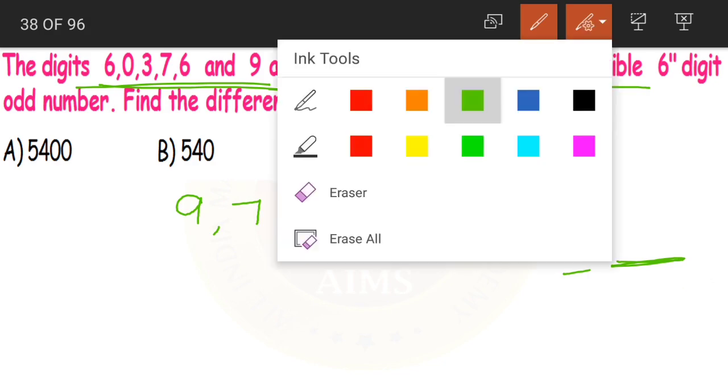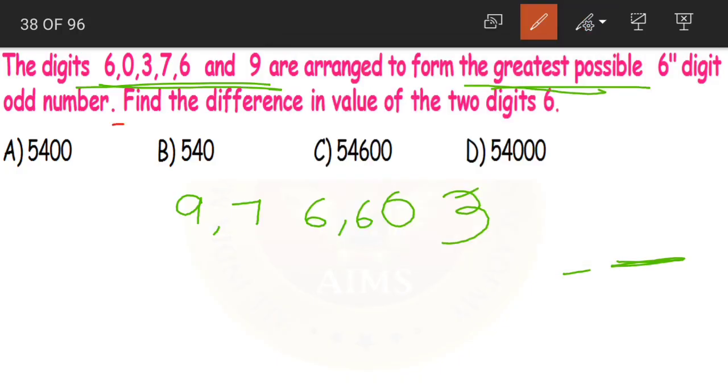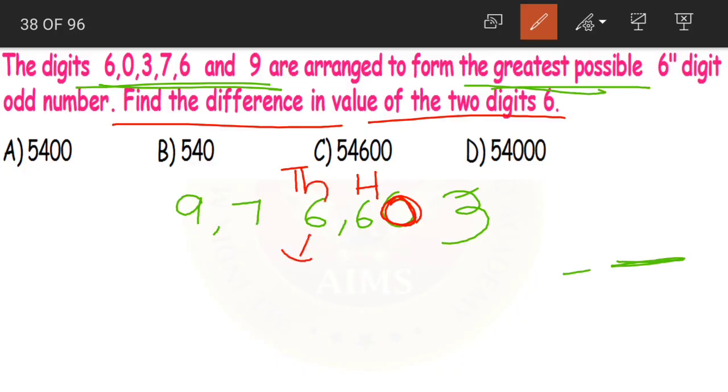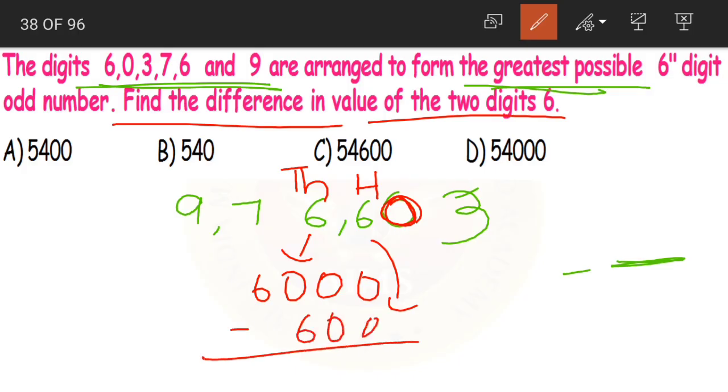Now this becomes the greatest possible 6-digit odd number with the given digits. Now what should we do? We should find out the difference in the value of the two 6s. Here one 6 is in the hundreds place and the other is in the thousands place. Its value becomes 6000 and this value becomes 600. Now let us find the difference.